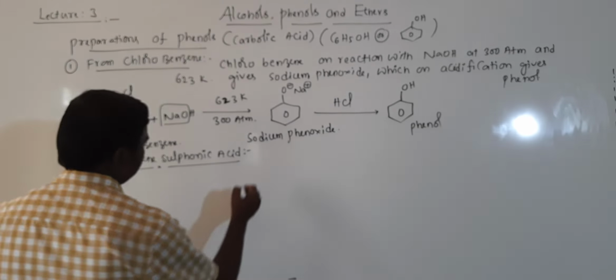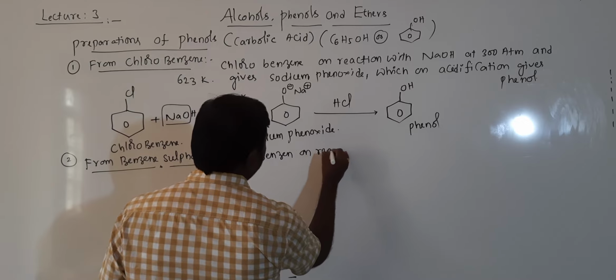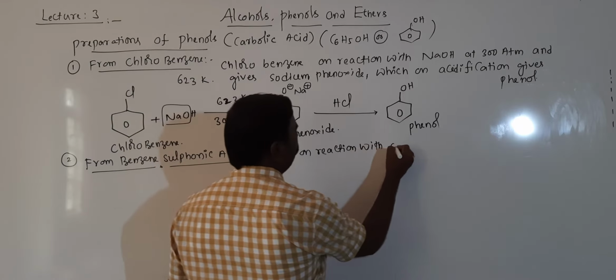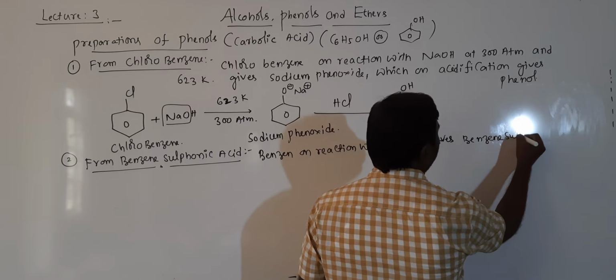Now, benzene on reaction with oleum gives benzene sulfonic acid.